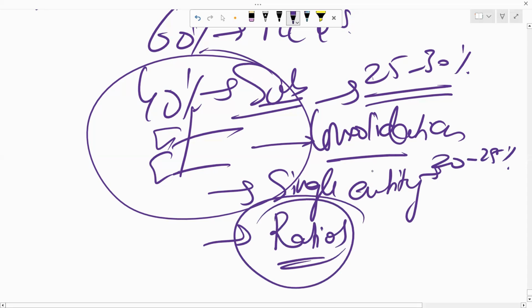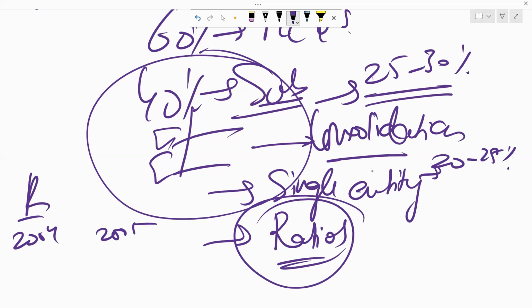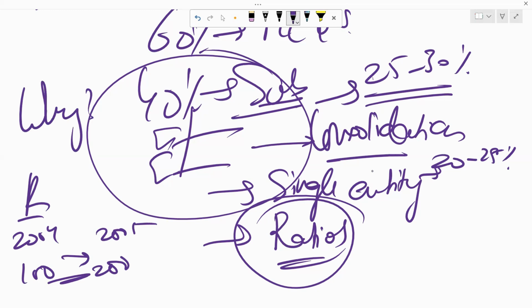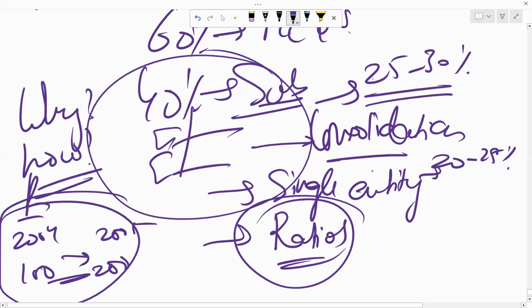Now there are students who take the ratios section very lightly, because they think, okay, we just have to calculate the increase or decrease. For example, if the revenue is given for 2004 and 2005, and this is 100, this is 200, I'll just calculate the difference and say, okay, there's an increase. No, you also have to state why there was an increase and how there was an increase. You have to provide a justification for whatever you're writing, right?